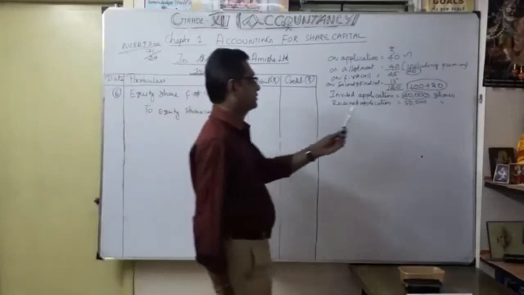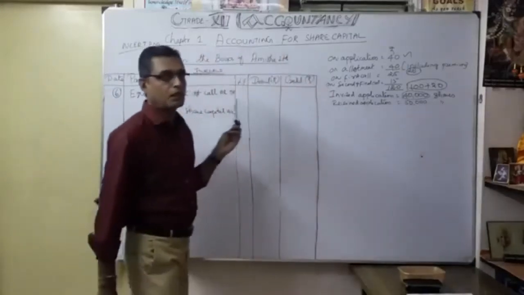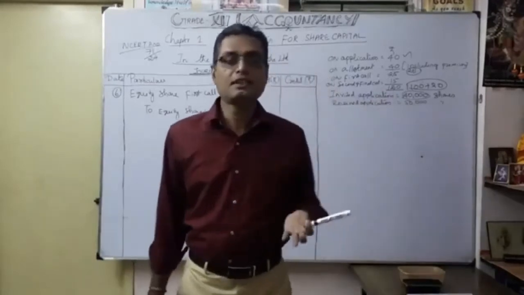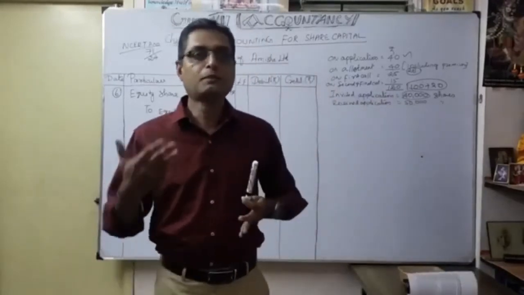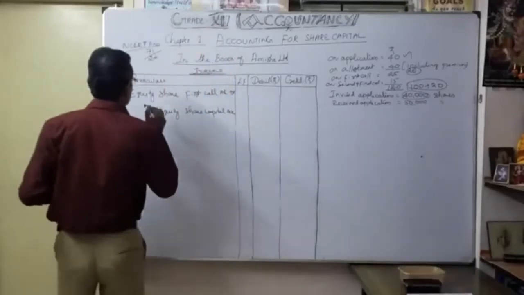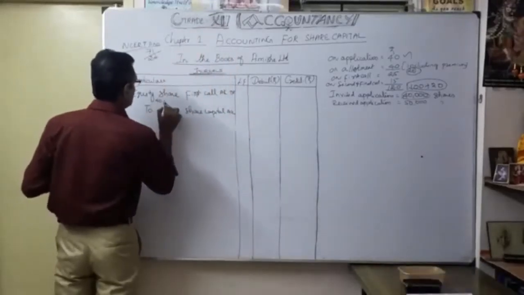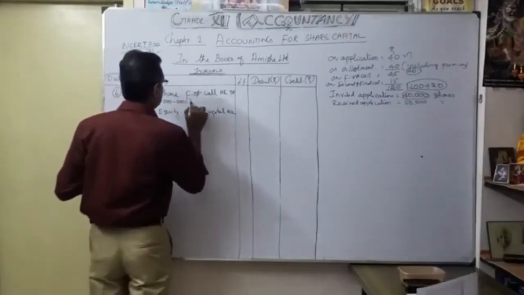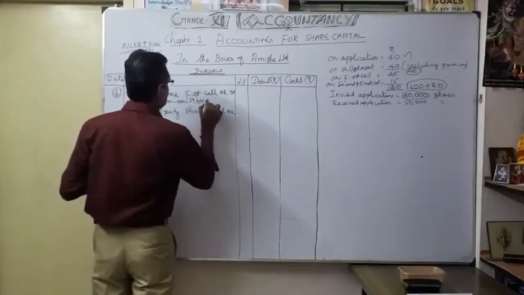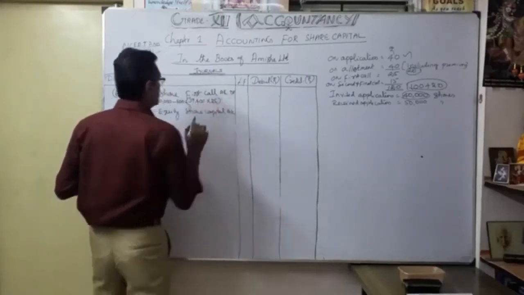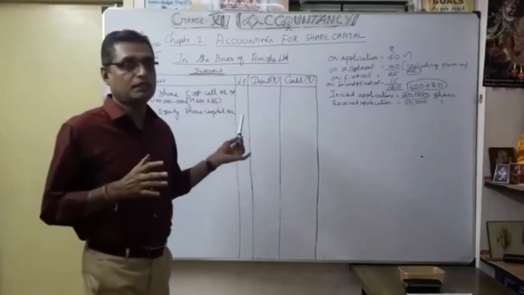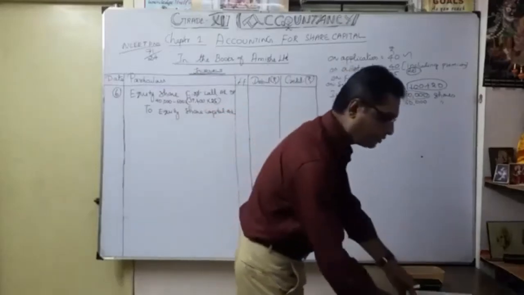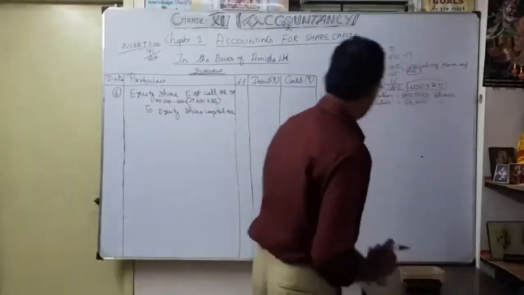As you know, 40,000 shares are expected to pay the first call of 25 rupees. But Rohit's 600 shares are forfeited, so you can't expect the entire 40,000. So minus 600, only 39,400 into 25. Only that money we can expect. Understood now? So first call due, how much? The amount is coming to around 9,85,000. We want to multiply this.